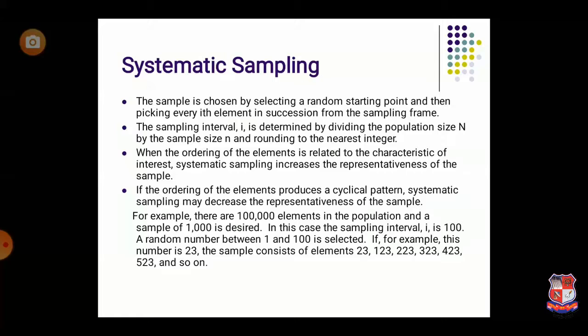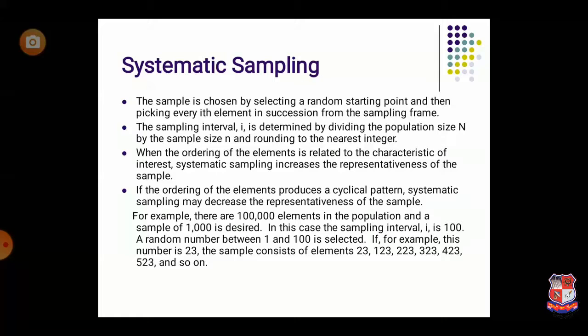So in this case, your capital N is 100, your small n is 10, so your interval is 10. Right. So the first step in systematic sampling is we need to decide the interval. After that, from 1 to 10, the researcher will randomly select any number. Let's say, for example, the researcher has selected the number 5.